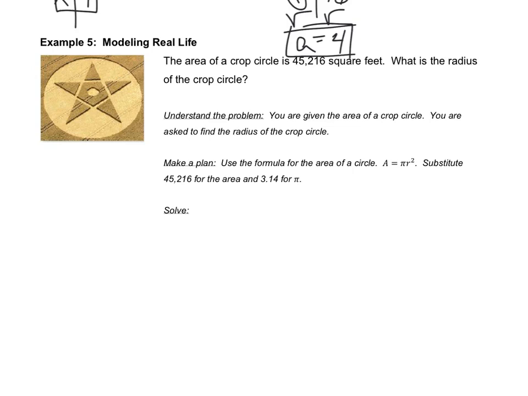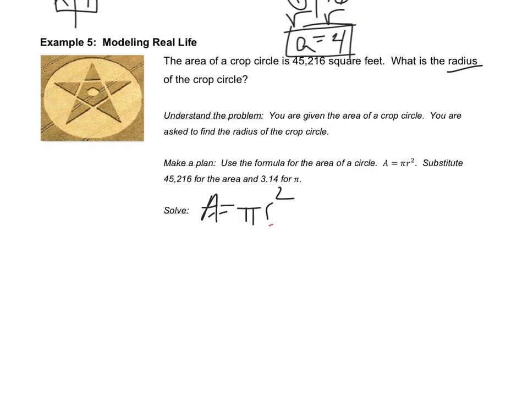And lastly, we want to see a word problem here to see how this might work in a situation. We have the area of the crop circle is 45,216 square feet. Remember, area is in square feet. And we want to know what is the radius of the crop circle. So that's what we're looking for eventually. What we know first is the circle. The area of a circle is A equals pi r squared. That's the area formula for a circle. We want to plug in what we have and what we don't have to figure out what we need. What we're looking for eventually here is radius, so we've got to keep that in mind.